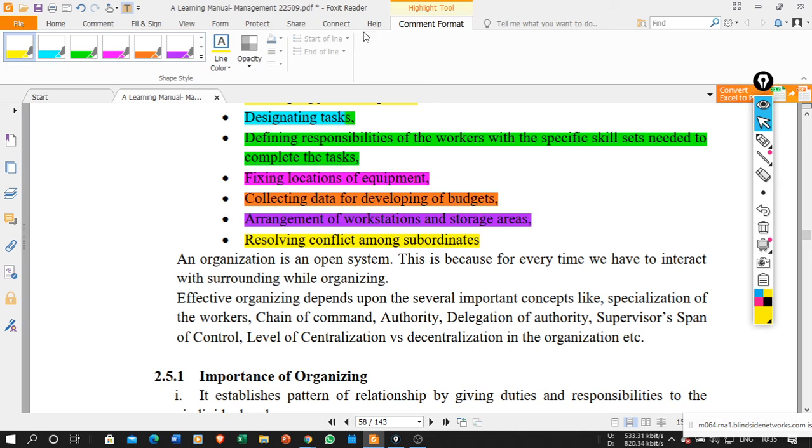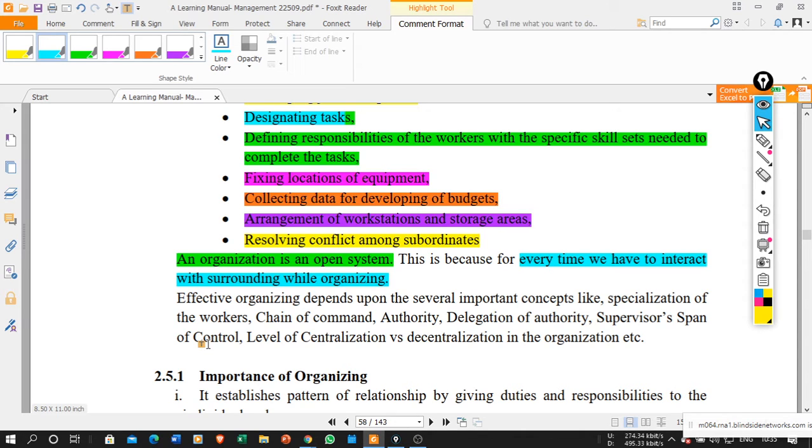And organization is an open system. Now, if you are going to discuss the organization, organization is an open system. This is because every time we have to interact with the surroundings while organizing. Now why is it an open system? Because every time there is something you need to do, we need to interact with the surroundings. So when you are going to perform the task of organizing, external and internal factors are there.